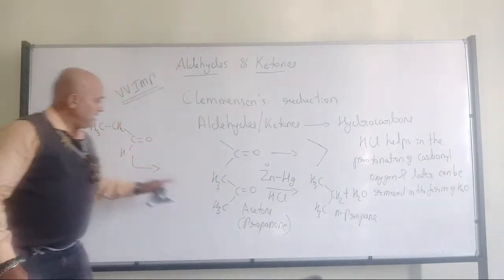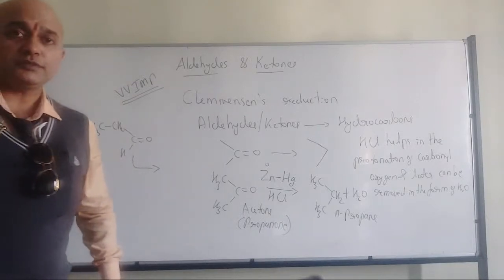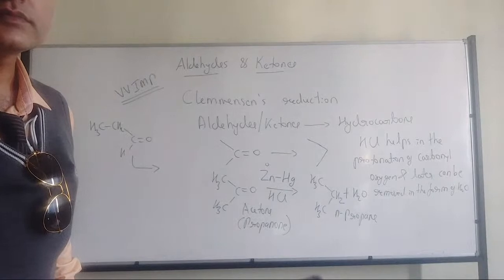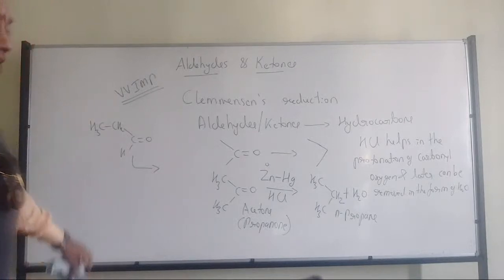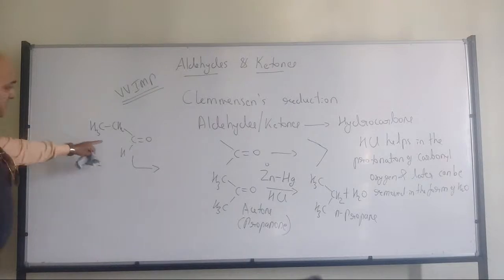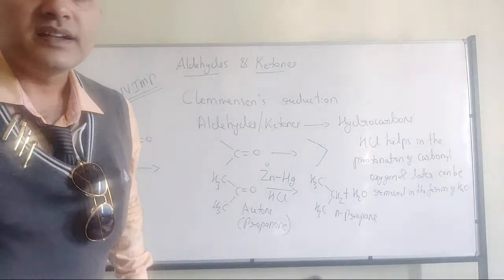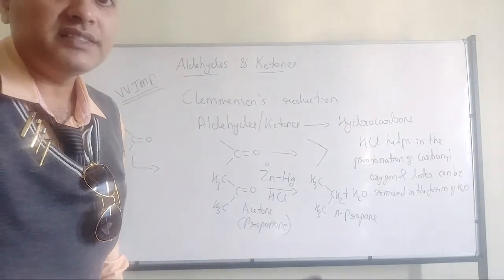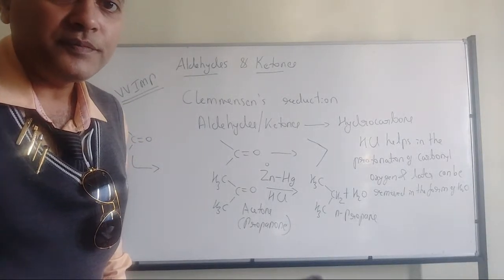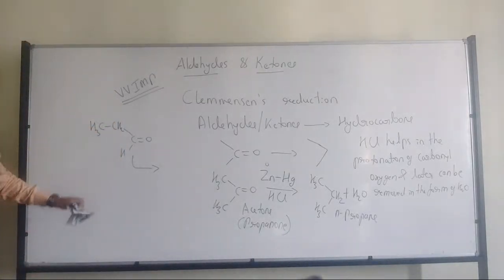Krishna has already given the answer. Anyone else? What is the IUPAC name of this molecule?